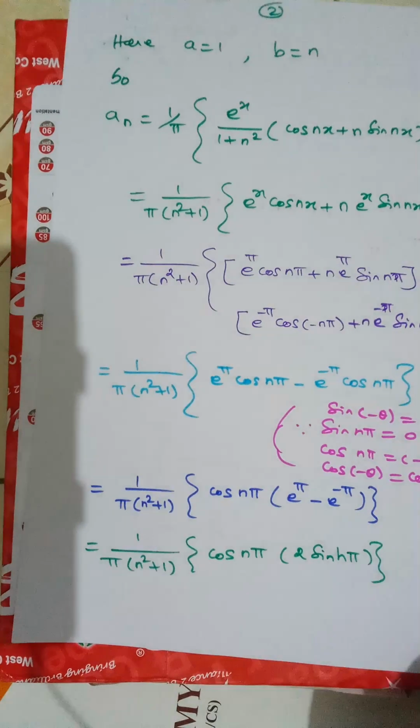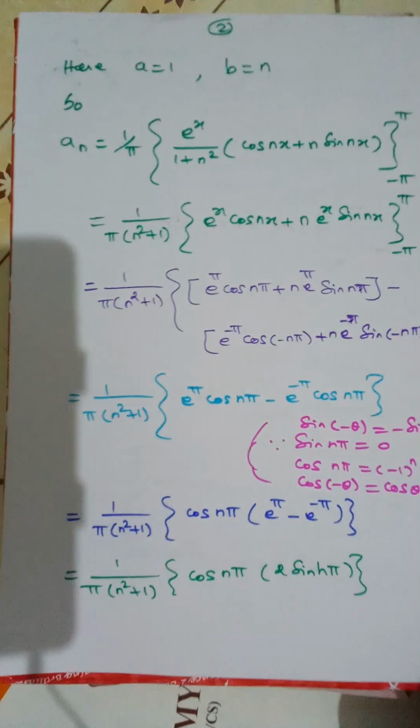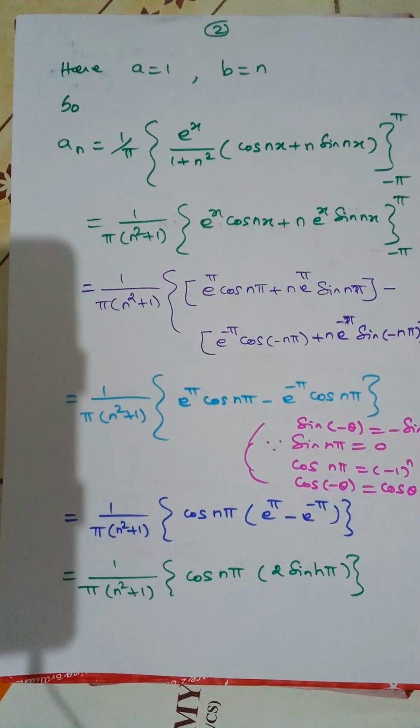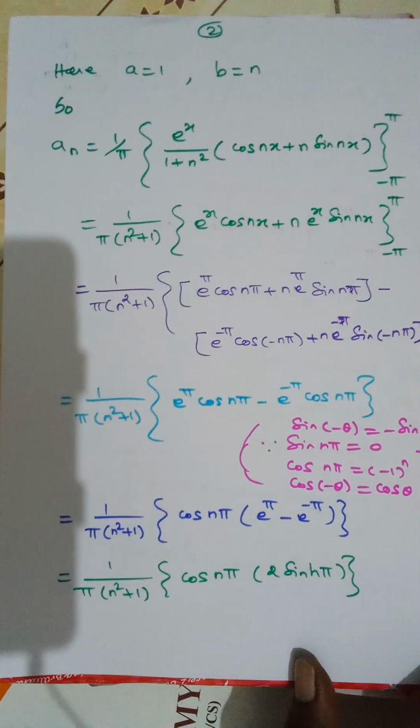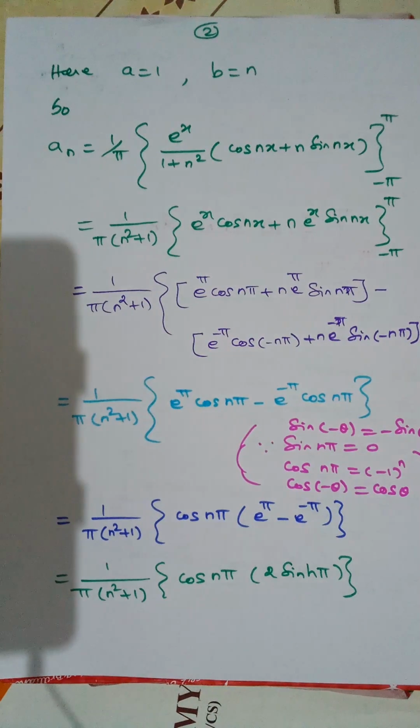Now here a is equal to 1, b is equal to n. Now a n equals 1 by pi, e power x by 1 plus n squared, times cos nx plus n sin nx, from minus pi to plus pi.